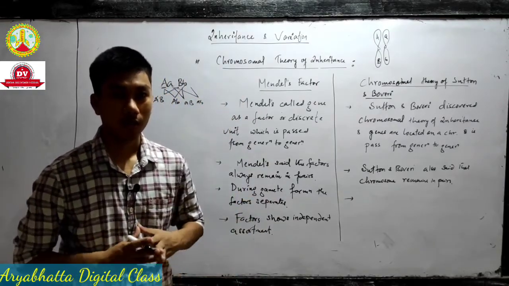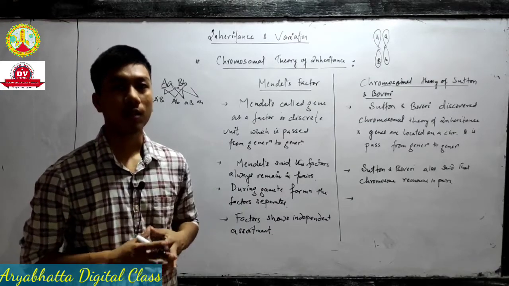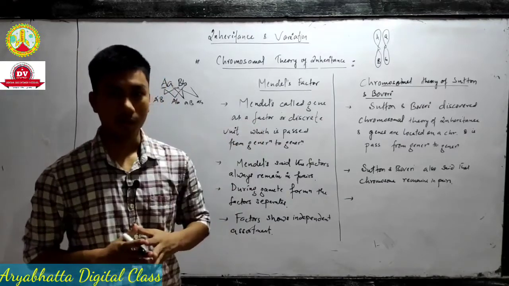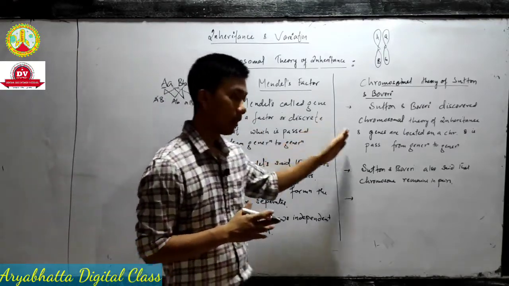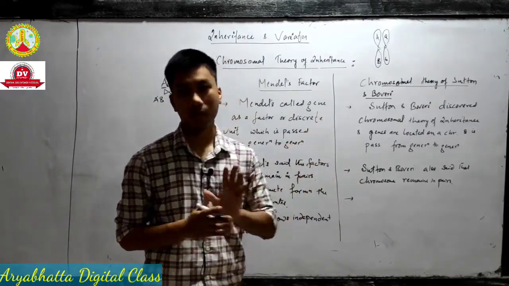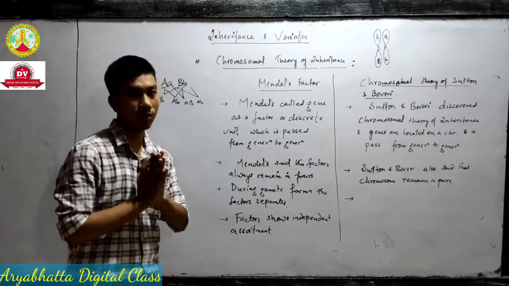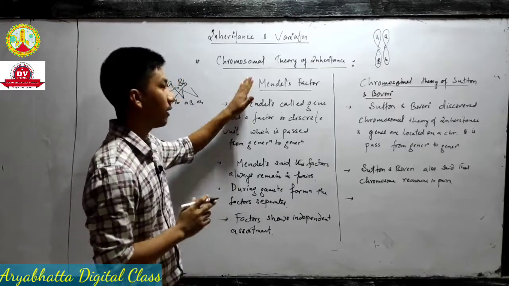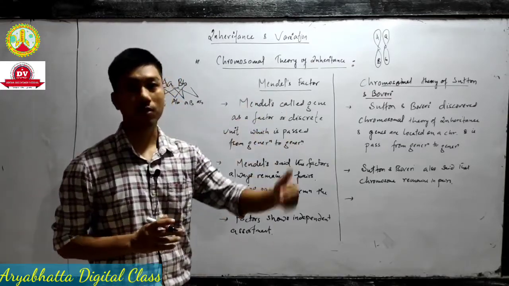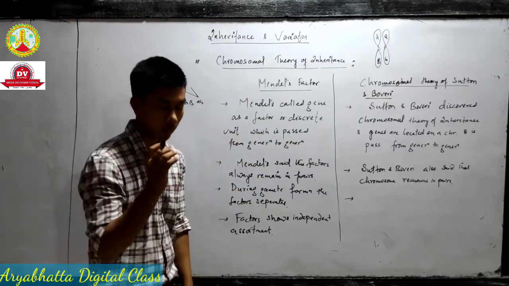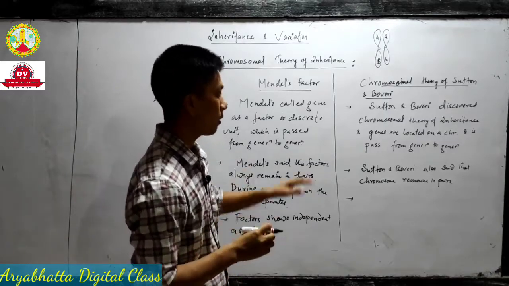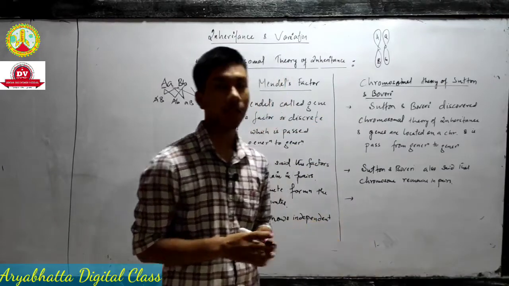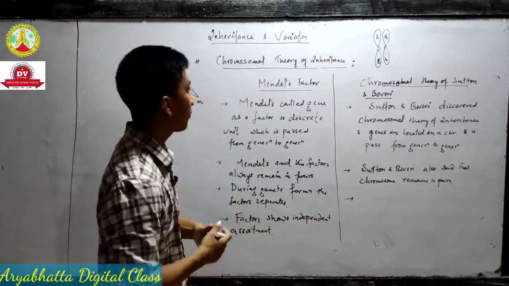So if the question asks, write the salient features of chromosomal theory of inheritance, then write it point wise like this. The question will be asked for 2 marks, or else 3 marks. The question can be asked like that: describe the salient features of chromosomal theory of inheritance. Okay? So write just this, only this, if the question asks like that.